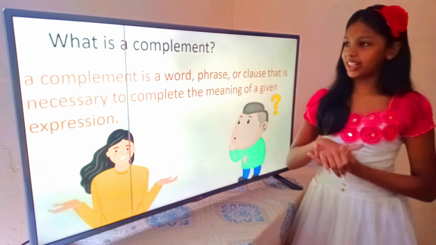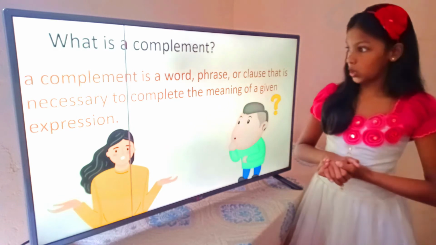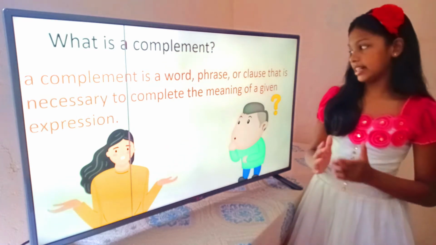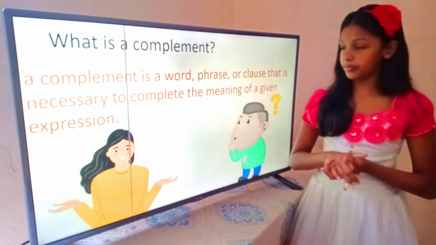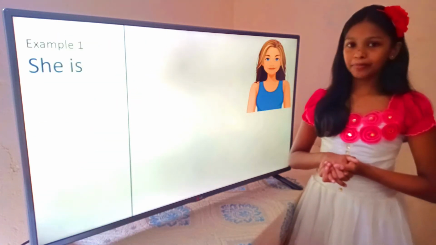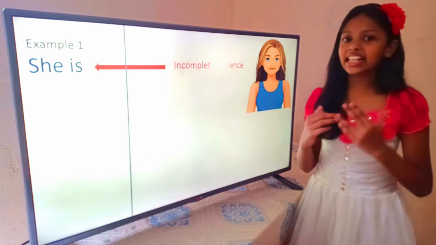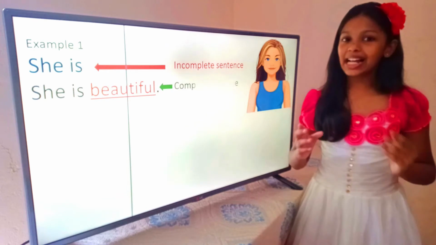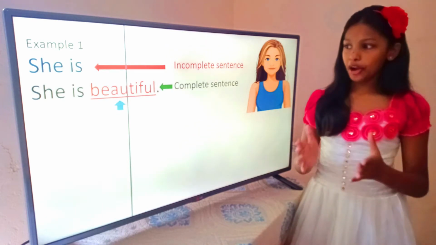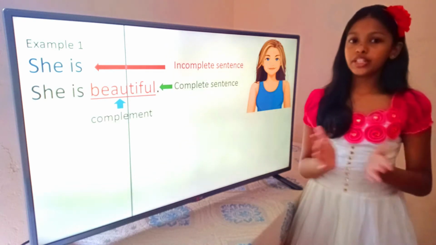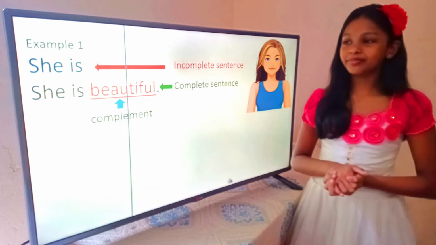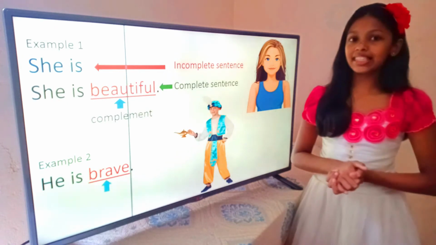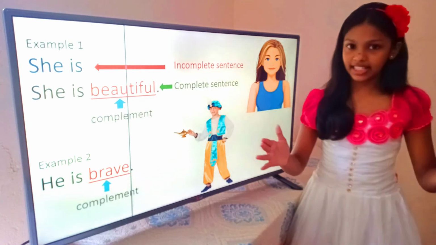What is a complement? A complement is a word, phrase or clause that is necessary to complete the meaning of a given expression. First example: she is, an incomplete sentence. She is beautiful is a complete sentence. Beautiful is the complement which completes the sentence. Second example: he is brave. Brave is the complement which completes the sentence.